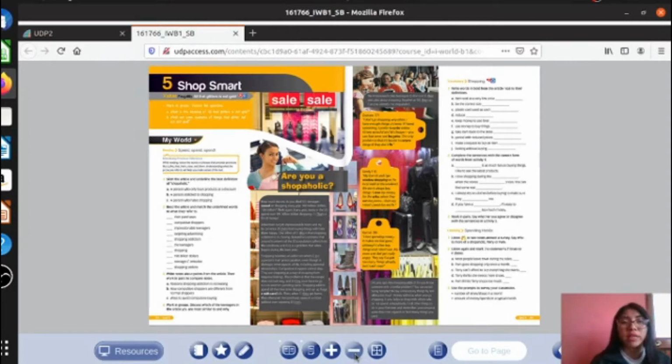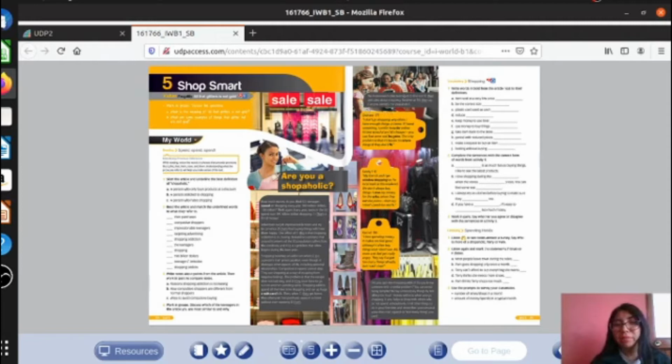Okay, maybe in this unit we are going to work about shopping, about the shops, okay? So, what can you see in the image? ¿Qué vemos en las imágenes? Okay, for example, there we see a sale. Here there are a lot of people in a store.